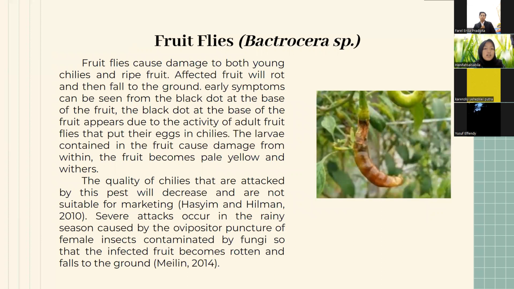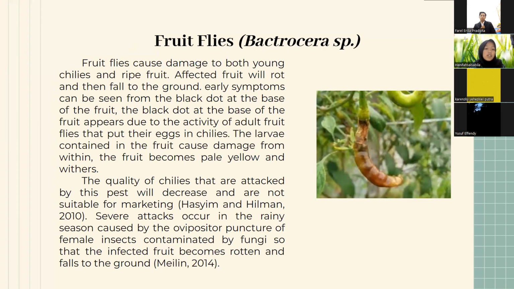Next. This is fruit flies or Bactrocera sp. Fruit flies cause damage to both young chili and red fruit. Affected fruit will rot and then fall to the ground. The symptom can be seen from the black dot at the base of the fruit. The black dot appears due to the activity of adult fruit flies that put their eggs in the chili.